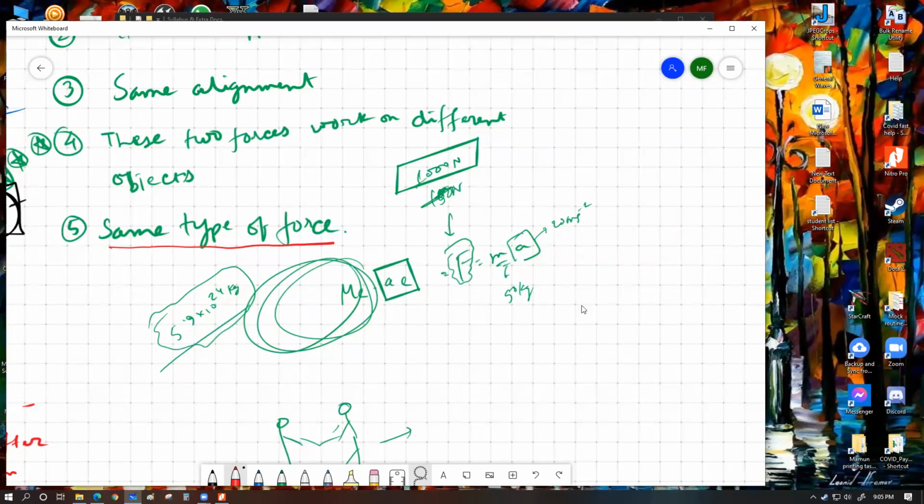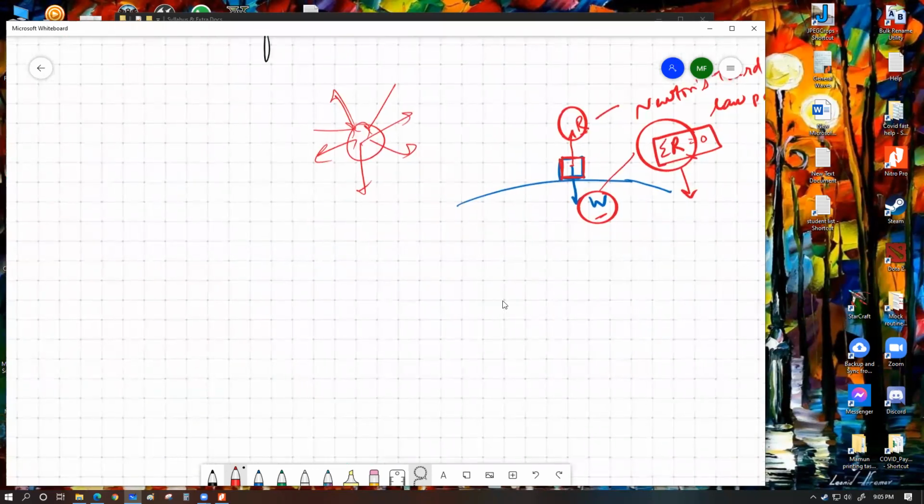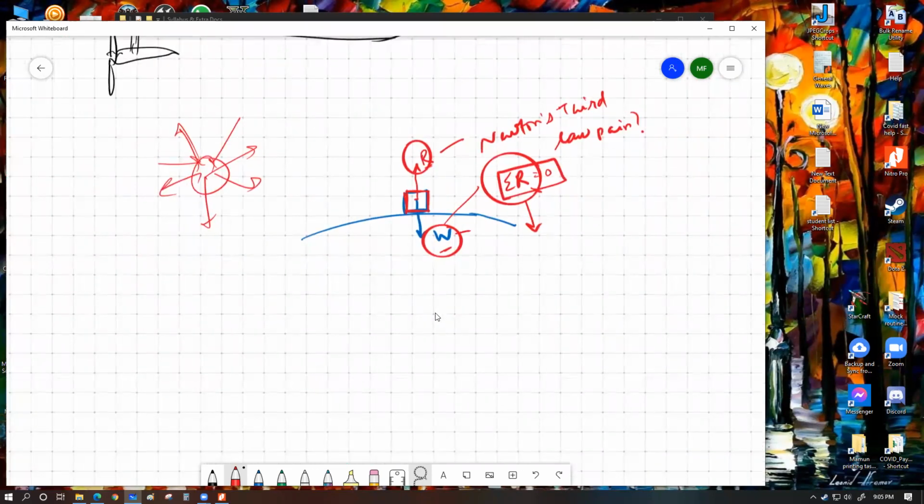Now, try to understand, why does this box have weight? What causes the weight? Mass is obviously a factor, and what else? G. The object has weight because earth pulls it. Why does it pull it? Because of the phenomenon called gravitation, because of gravitational pull. Which means weight, by virtue, is a gravitational force. So this basically brings us to the idea.